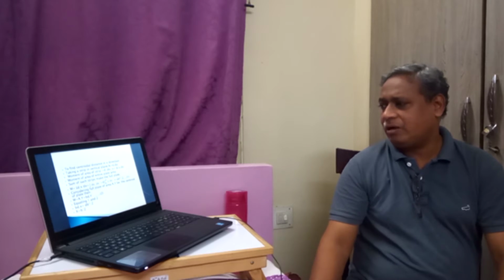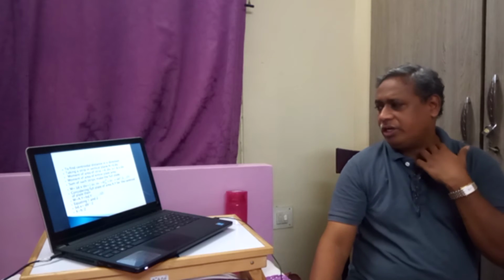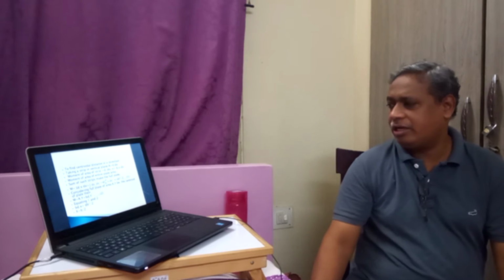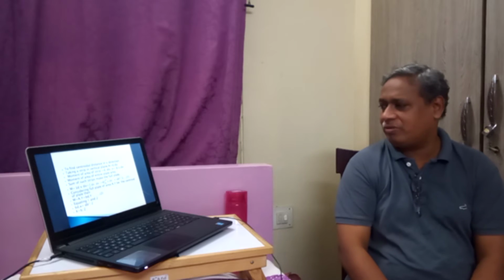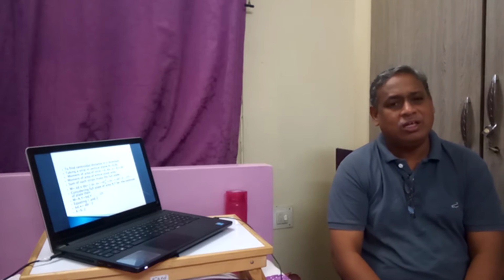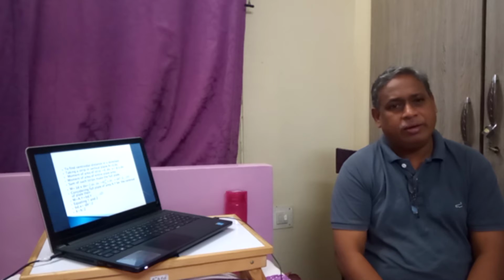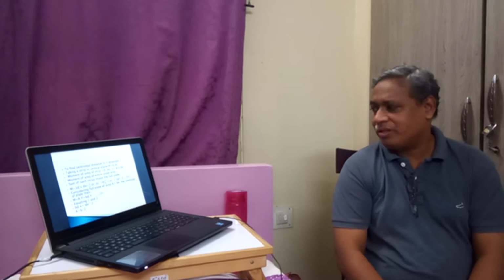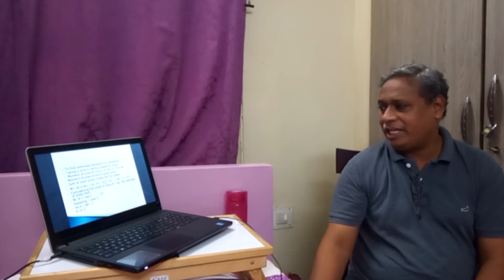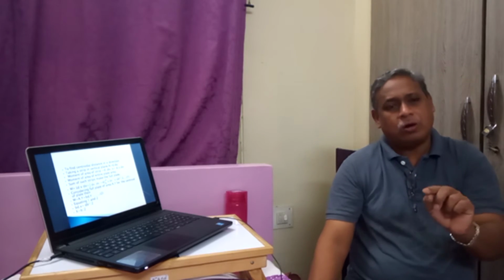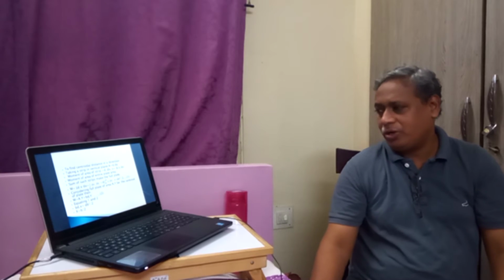That is d into x into dx. Therefore, if we take out d, the depth, we will be left with x dx. Integration of x dx is x square by 2. Since the limits are from 0 to b, x is replaced by 0 and b. Therefore, the moment of area will be d b square by 2. So the entire moment of those small components will be equal to d b square by 2.